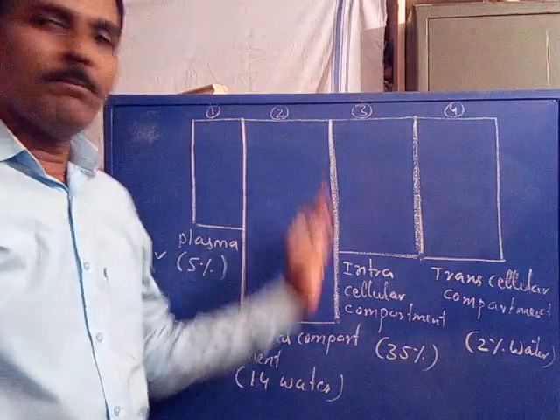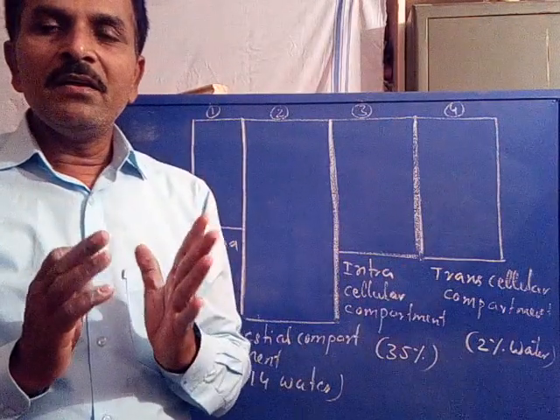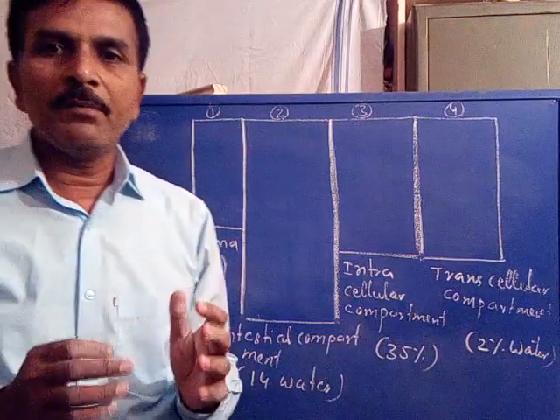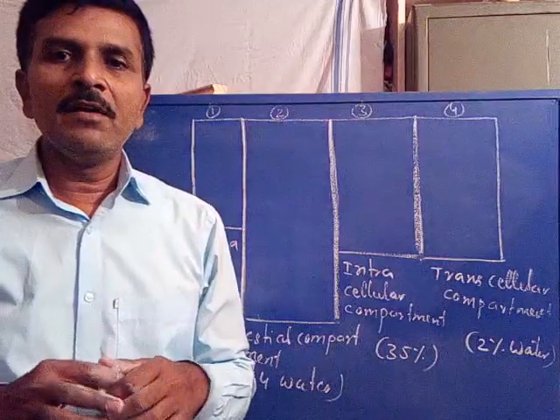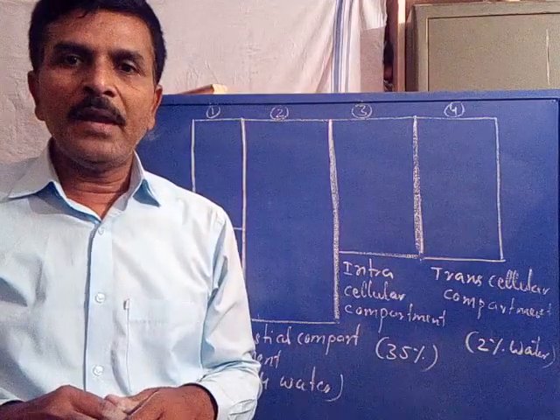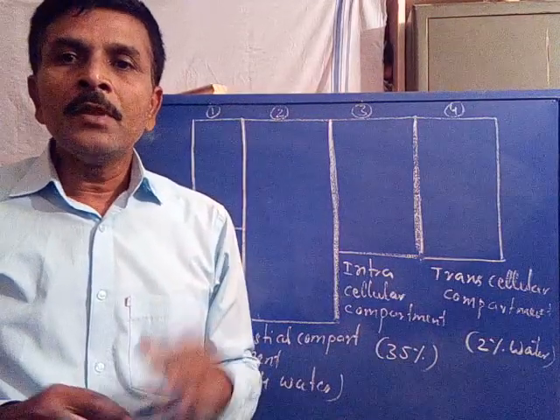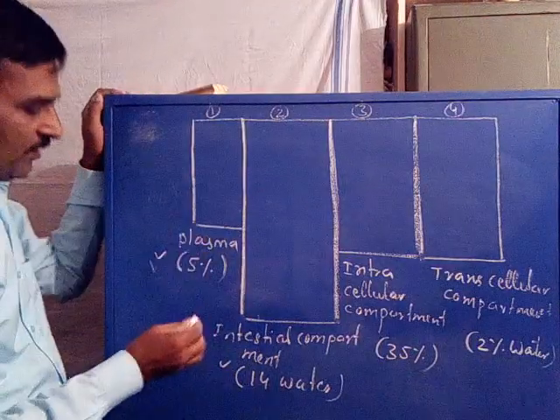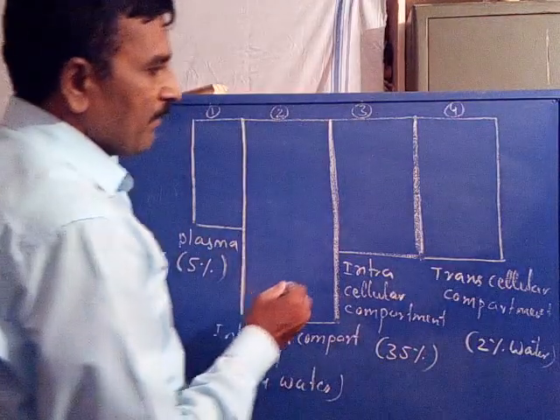So every compartment is divided with a semi-permeable membrane called the blood-brain barrier.